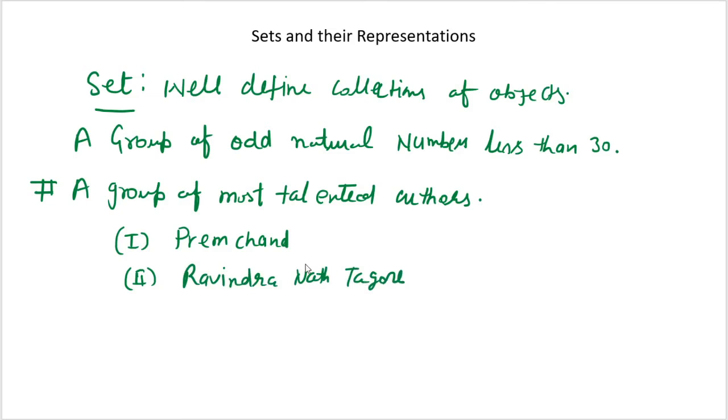So it is not well defined, because the words most talented authors are given. From my perspective, Premchand can be a good talented author. From your perspective, Rabindranath Tagore will be a good author. In my perspective, R.D. Sharma is a talented author, and in your perspective, R.S. Aggarwal is the most talented author. So we will not say it is well defined.